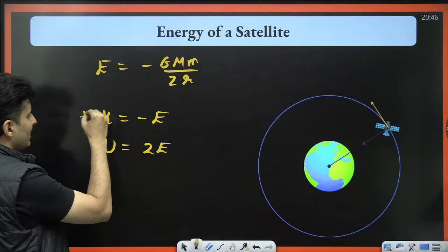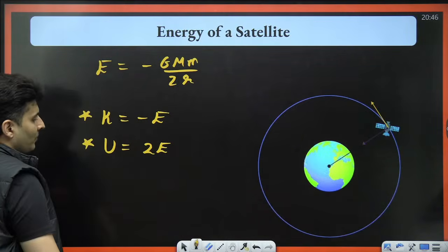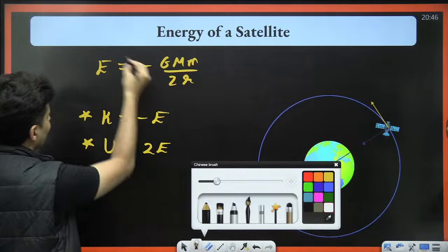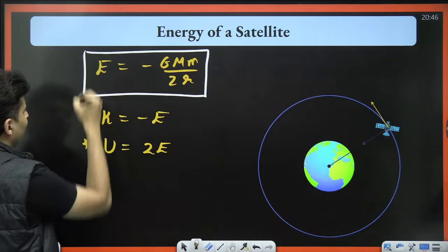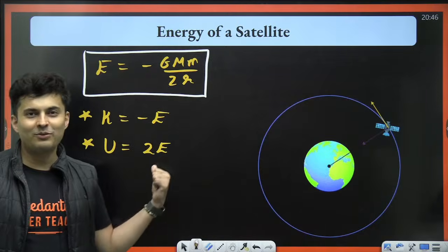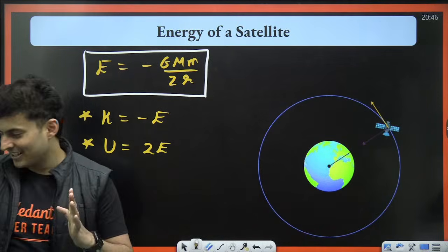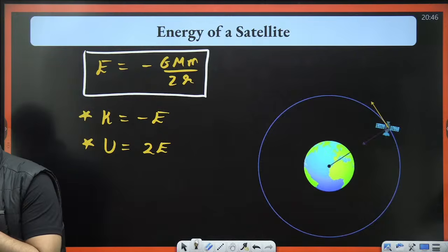This you have also seen in atomic structure, for Bohr's model of the atom. So the same formulas are also applicable over here.